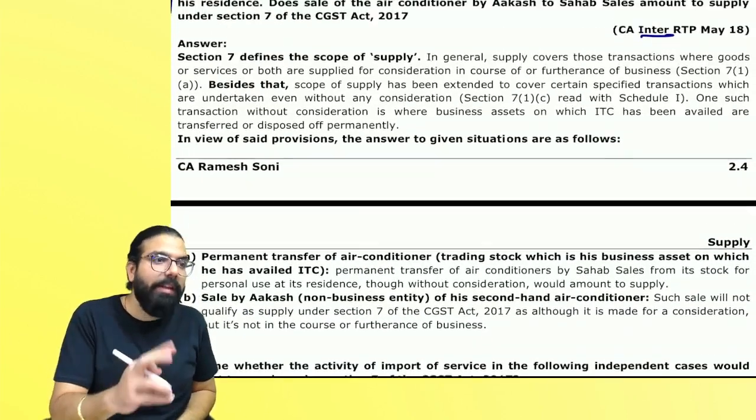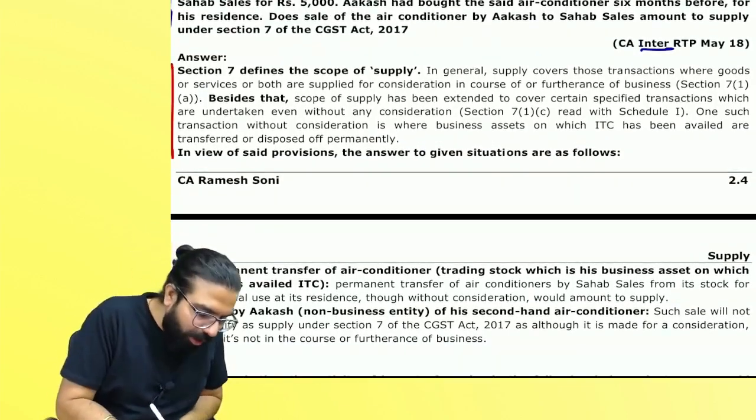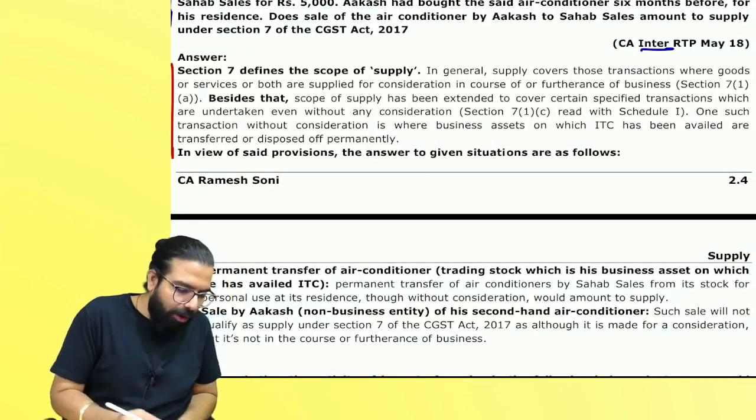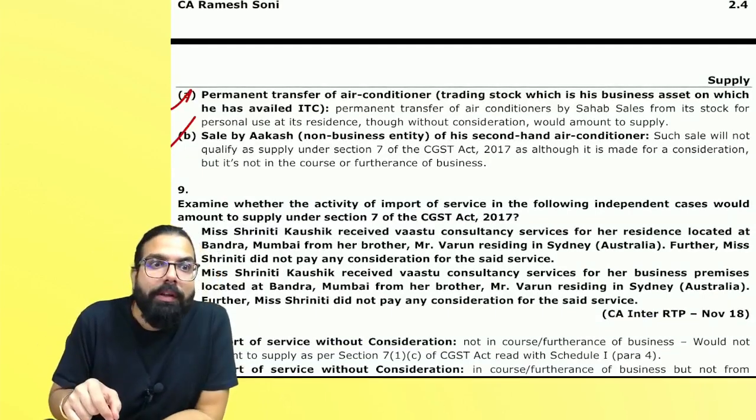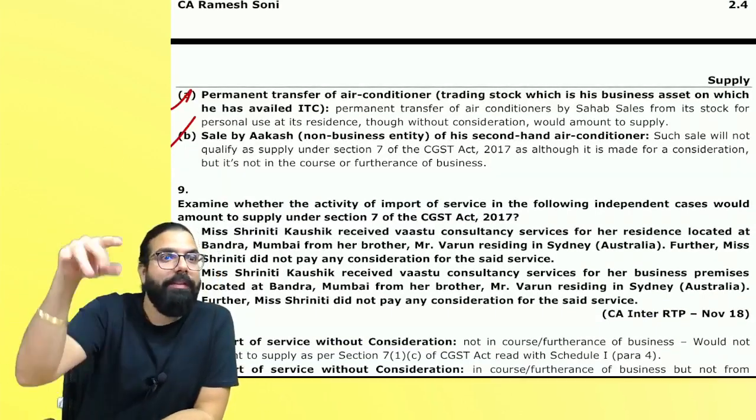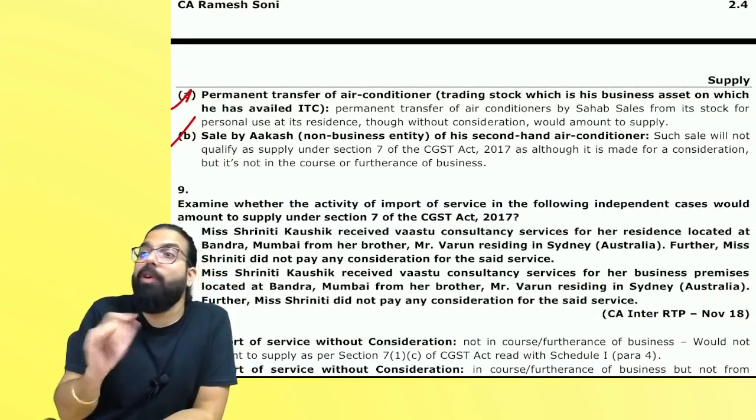You know what they did? See, you would have written the law 2 times. They wrote the law only once and applied the law in both the situations. A student, what does he do? He first writes the law, applies. Again writes the law, again applies. You are wasting time.